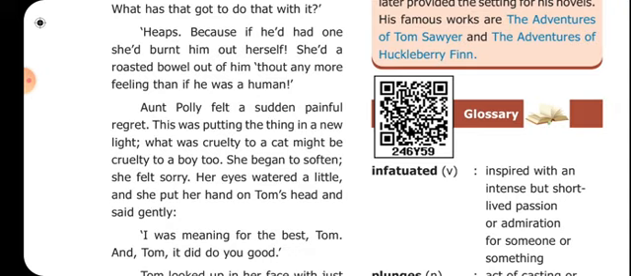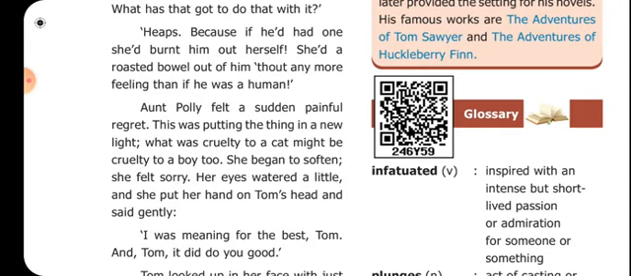Okay, so he was telling that if the cat had an aunt like Polly, she would have roasted, burnt him. That made Aunt Polly feel the pain of Tom. She felt really bad about that. She regretted it. She felt very sorry about her attitude which she was showing on Tom. Aunt Polly felt a sudden painful regret.